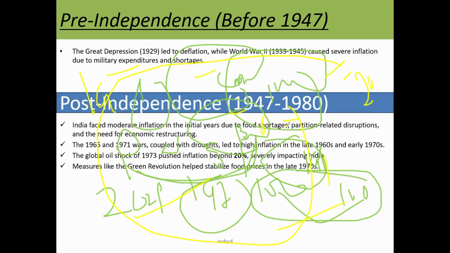because we had a shortage of food. Partition was also there. We faced many problems in the initial years of independence. In 1967 to 1971, due to war, inflation was high. In 1973, there was an oil shock, and inflation rose by 20%. That impacted India more. After that, the green revolution and the milk revolution came, and food prices were stabilized in the 1970s.